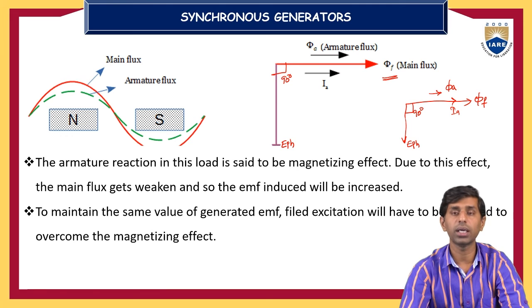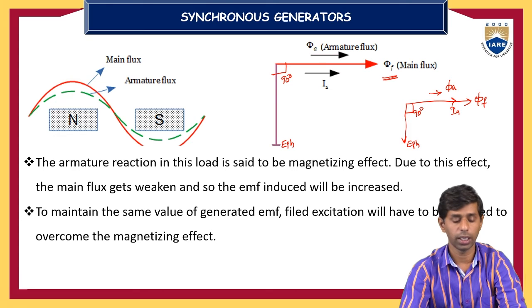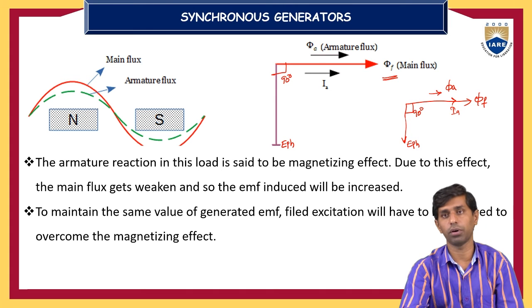So when the alternator is connected to leading power factor loads, that is capacitive loads, the resultant field will be strengthened. That is called the magnetization effect of armature reaction.